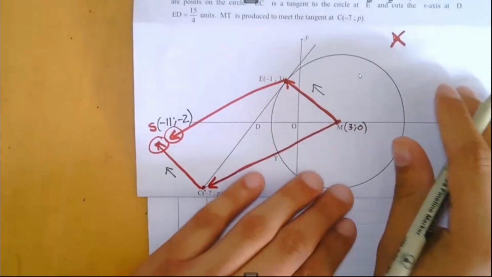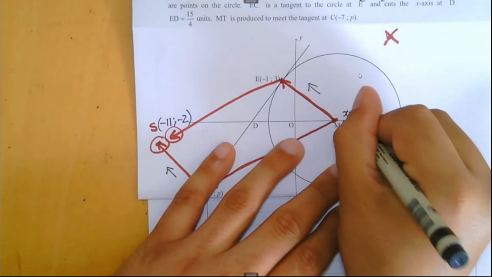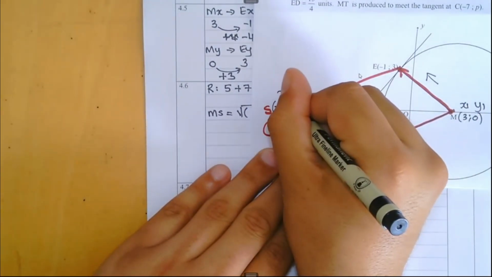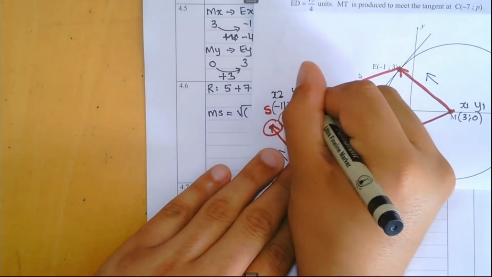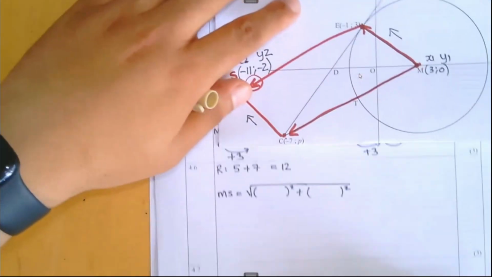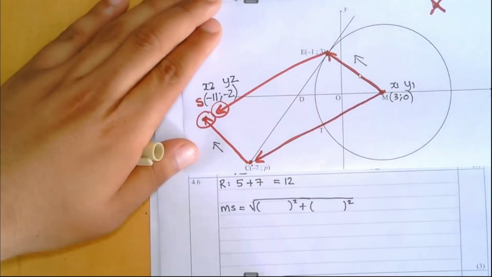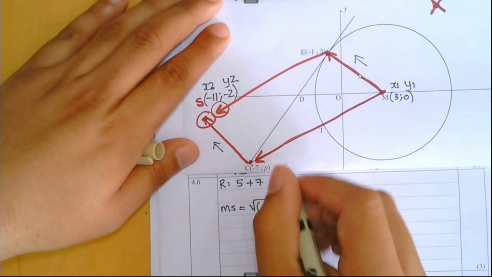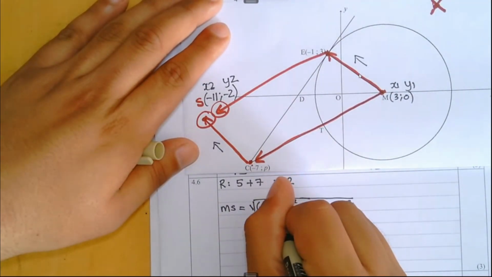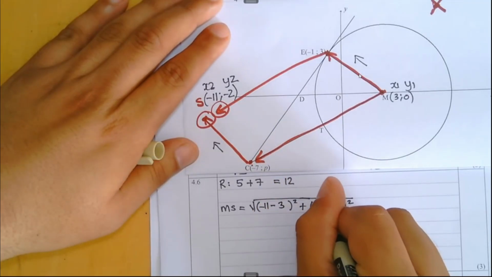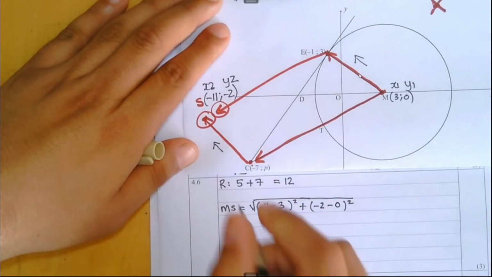Let's call M x1 and y1. And I'm going to call S x2 and y2. And I'm just going to substitute accordingly. Try to get both in. There we go. Right, so x2 minus x1 all squared, and then y2 minus y1 all squared.